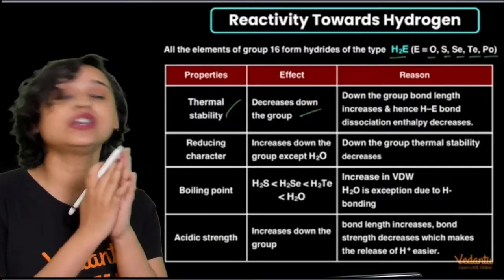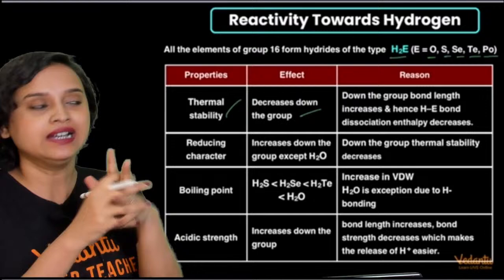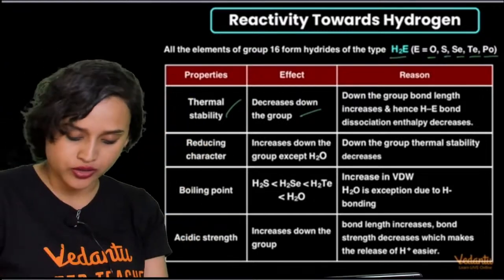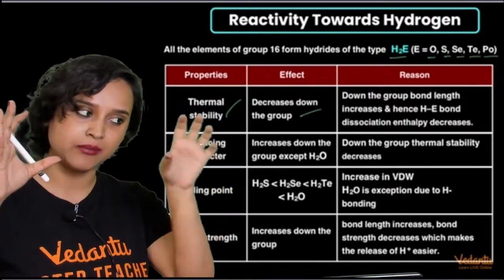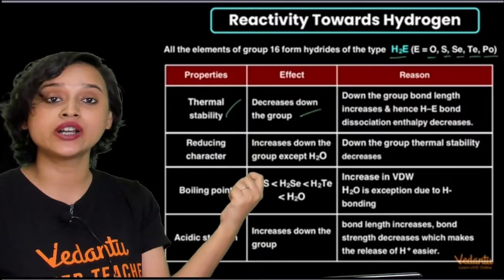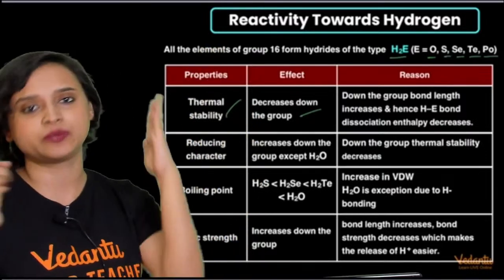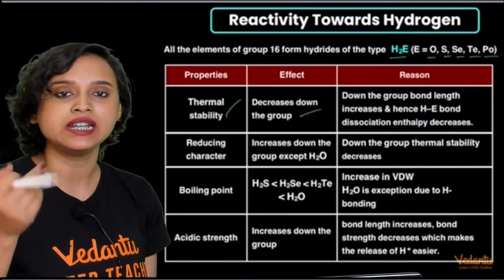Water, H2O, has amazing hydrogen bonding, and that is why the thermal stability is highest for water. Down the group, the H-E bond becomes longer and longer because the size of the atom is increasing, hence it becomes easier to break the bonds, and that is why the thermal stability decreases.